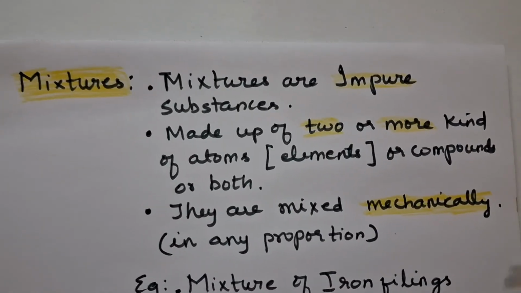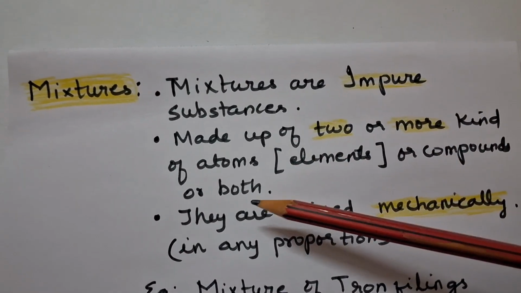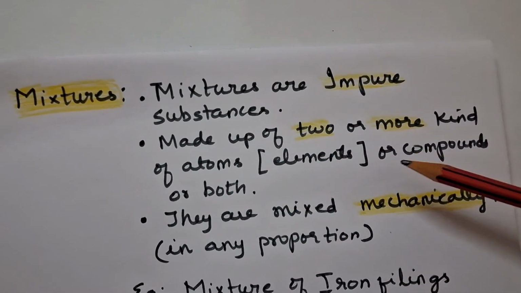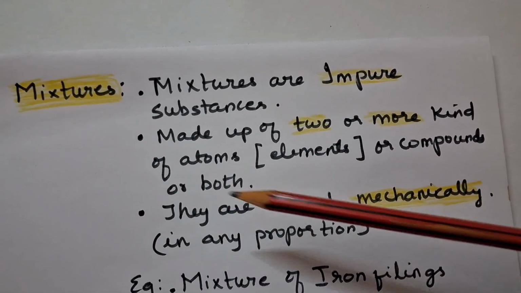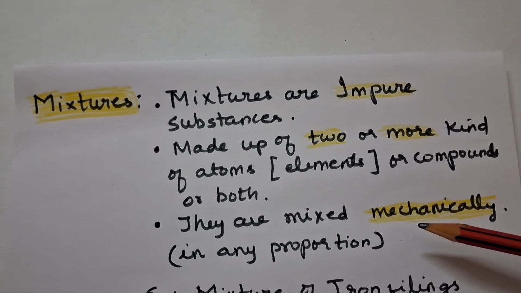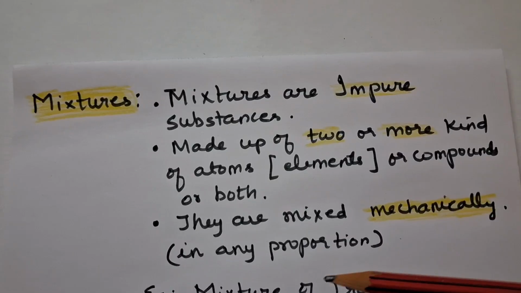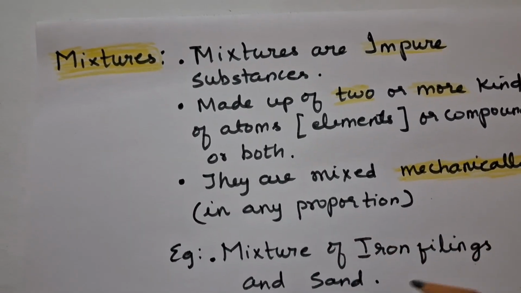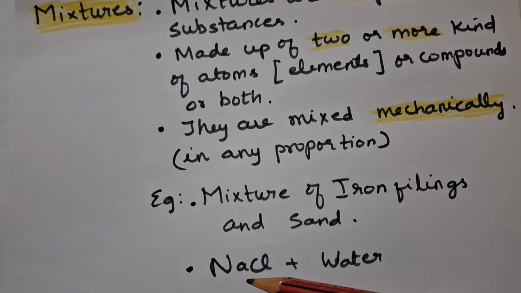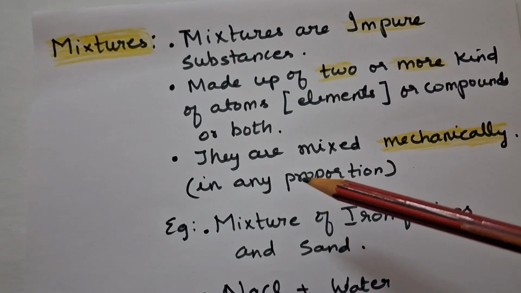Now if you take mixtures, mixtures are impure substances. They are made up of two or more kinds of elements or compounds, and they are mixed mechanically, that is, not chemically. So physically they are mixed in any proportion. For example, a mixture of iron filings in sand, or sodium chloride in water. These are examples of mixtures.